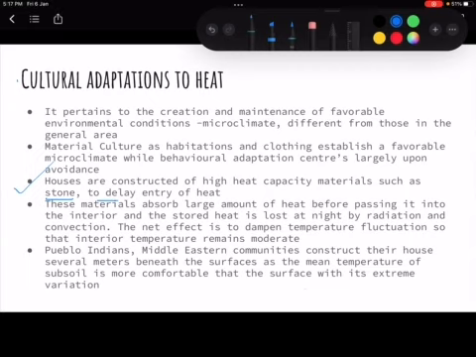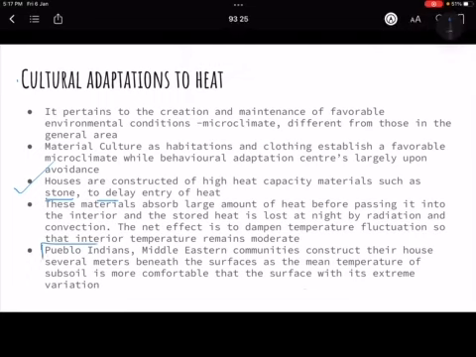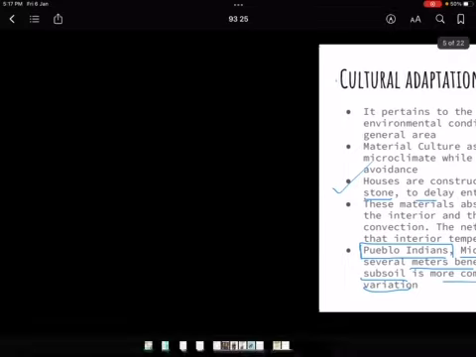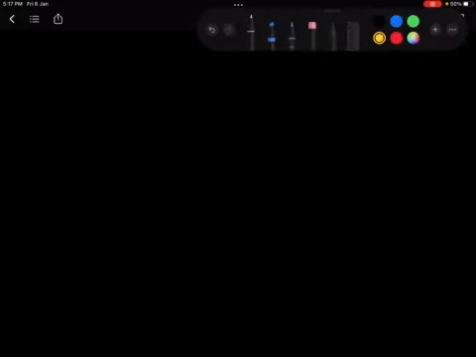Okay. So if you talk about tribes like the Pueblo Indians, the Middle Eastern communities, they construct their houses several meters beneath the surface, as the mean temperature of the subsoil is more comfortable than the surface with its extreme variation. Now what is it saying? For example, this is the ground. Now they are not making the house here like this.